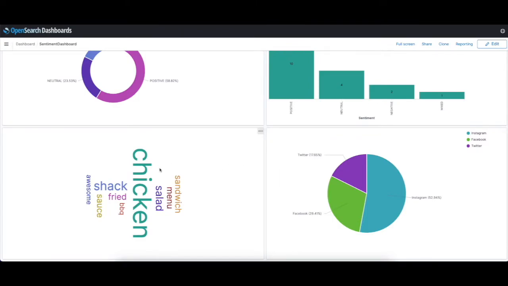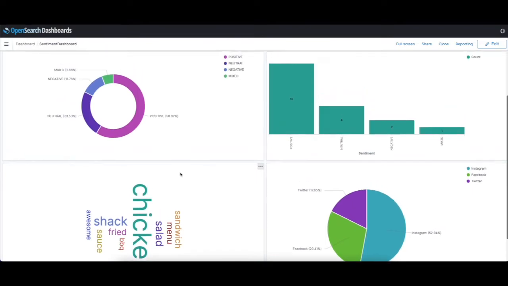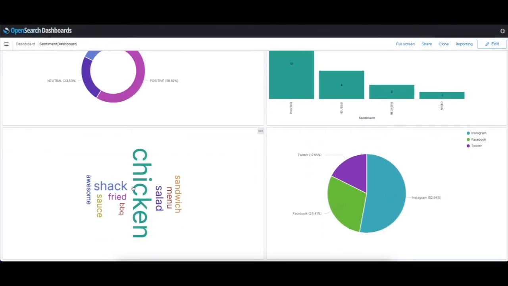Now this one here is a pretty good one and I like it. So this will basically tell you what people are talking about. In this case, for the Chicken Shack, it makes sense that the chicken is the largest word in here. This is a word cloud, and it puts the words on there and gives them the relative height to how many times it's been mentioned.